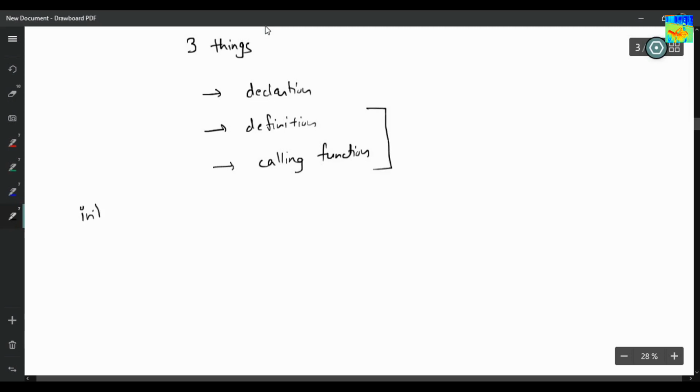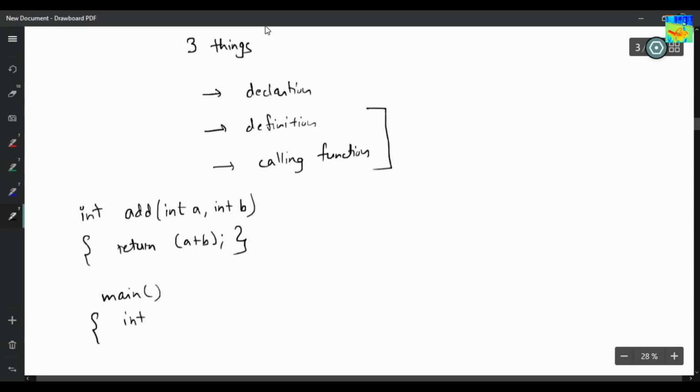Suppose I want to add two numbers. What I will do: int add, it will take two numbers as input. A and B are parameters here, and it will return the answer. So return a plus b. Okay, and suppose this is your main function, and main function is calling this add function.